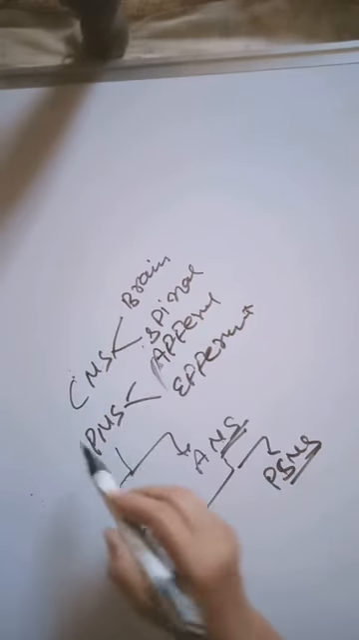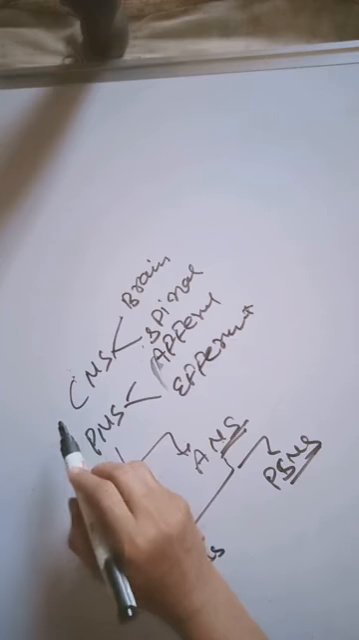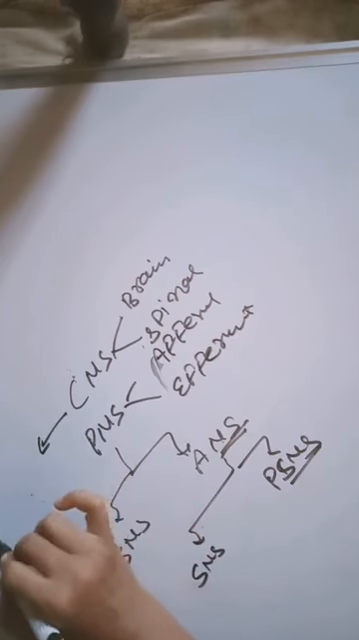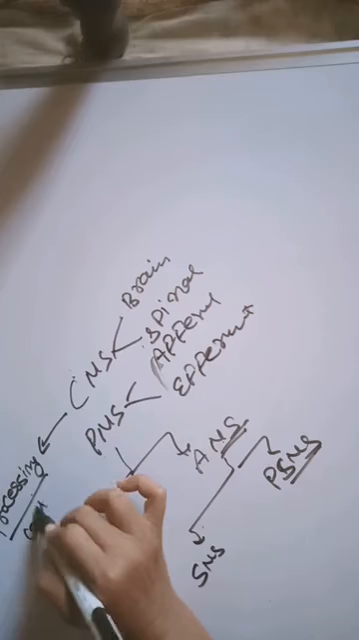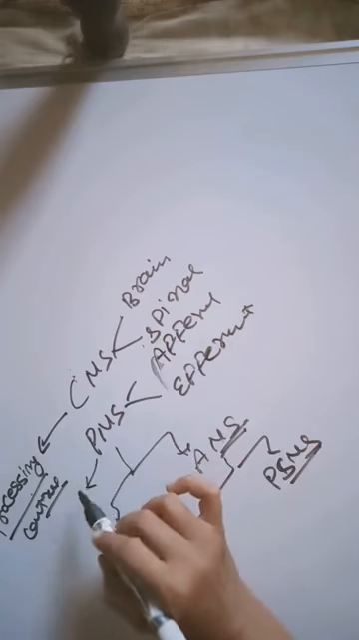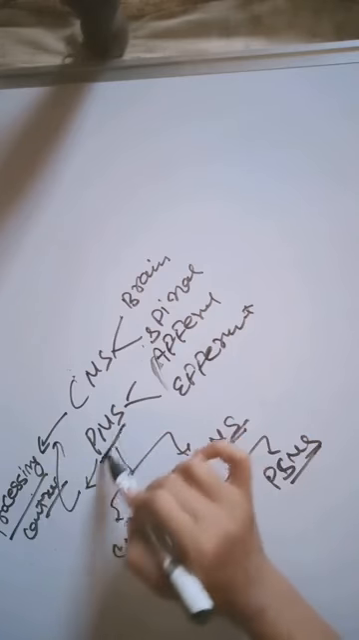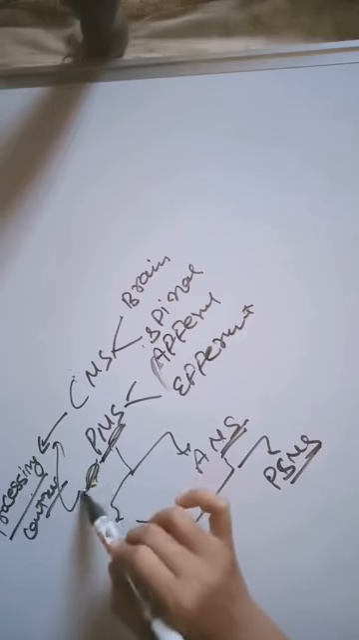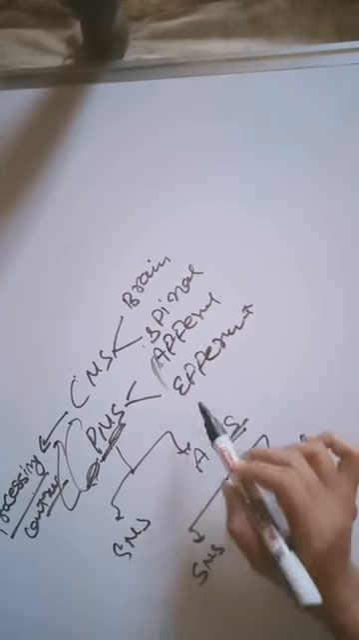CNS is composed of the brain and spinal cord, and it is the site of information processing and control. And PNS comprises all the nerves of the body associated with the CNS. And the nerve pairs are afferent fibers and efferent fibers.